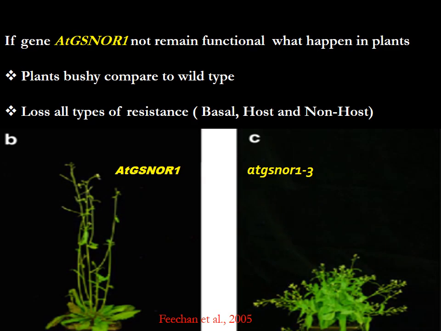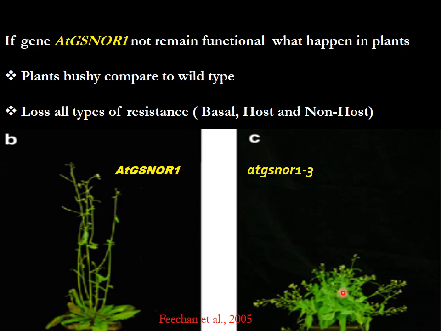The role of ATGSNOR1 in the Arabidopsis plant was discovered through the loss-of-function mutant of the ATGSNOR1 gene. The loss-of-function mutant is different from the wild type, where this gene is functional. The plant appears bushy.